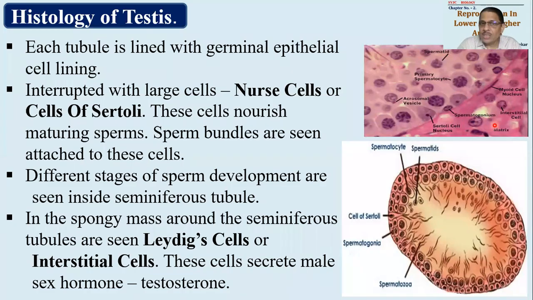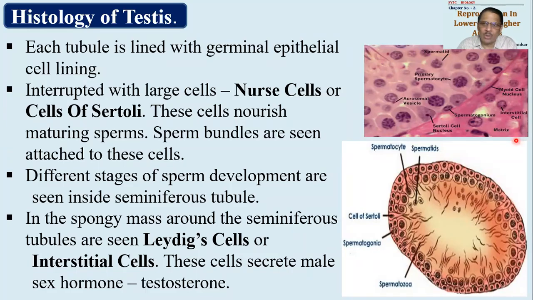The part belonging to the tunica vasculosa, the vascular layer, and this vascular layer of the testis gives support to some specialized cells called Leydig cells. Leydig is again the name of the scientist who discovered them. They are also called interstitial cells. Now see, this is the boundary of one seminiferous tubule.